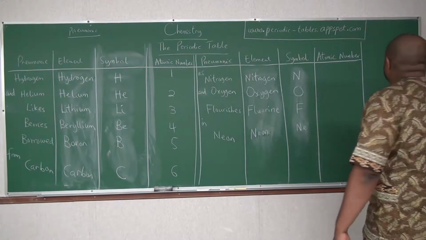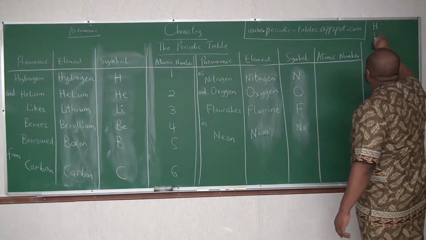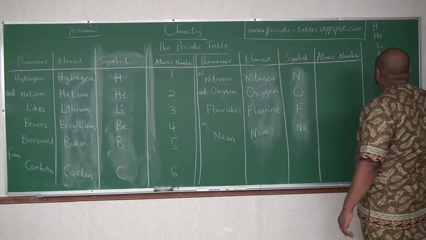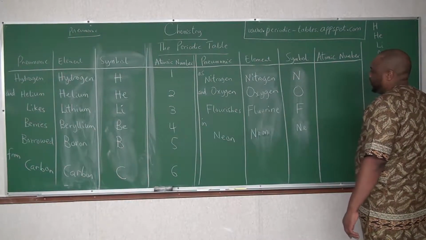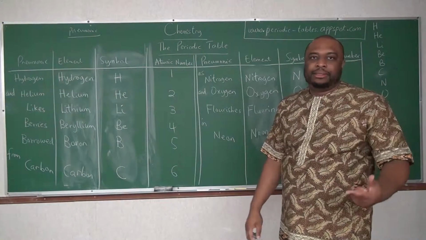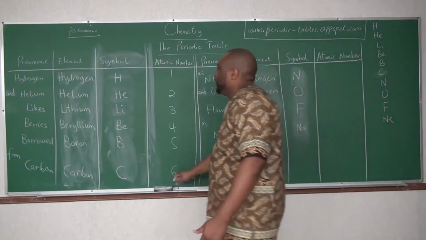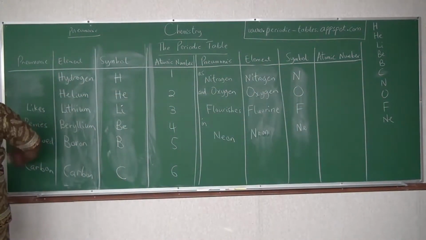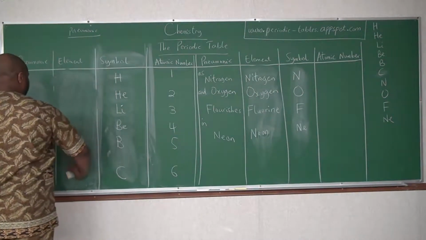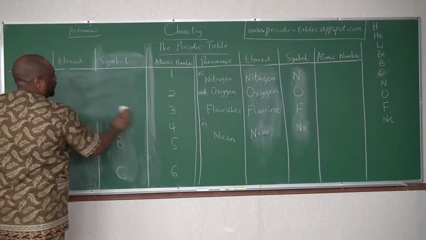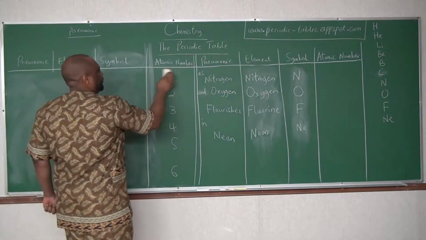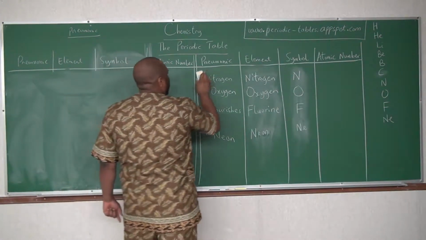So I'm just going to write it here: hydrogen, helium, lithium, beryllium, boron, carbon, nitrogen, oxygen, fluorine, neon. Now let's do the next 10 elements. In this video we're going to do the first 20. So you can try to write it down on your own and see whether you got it.